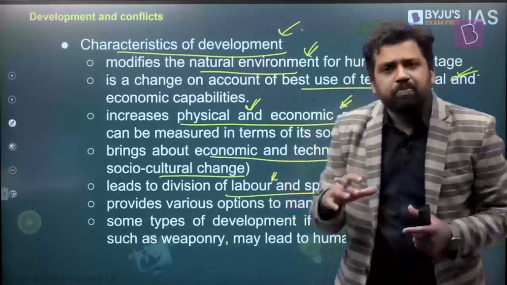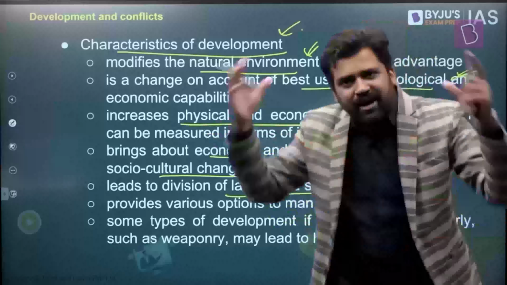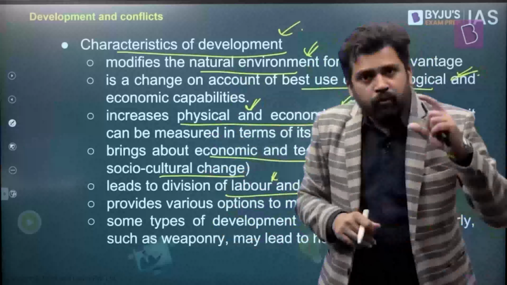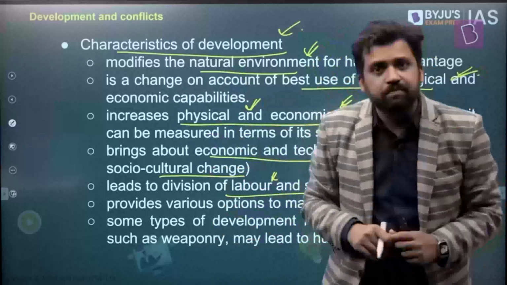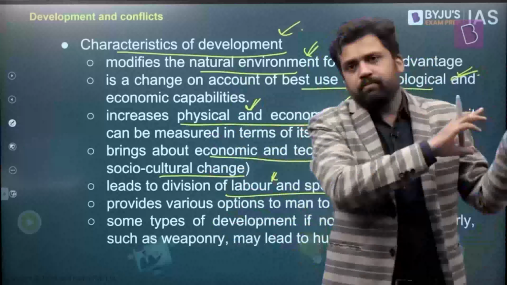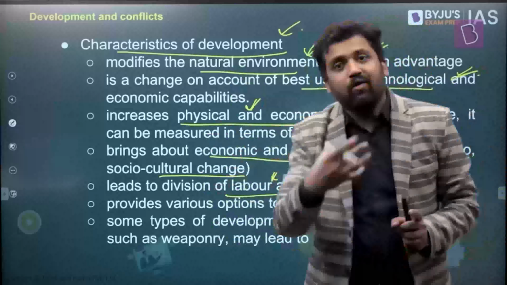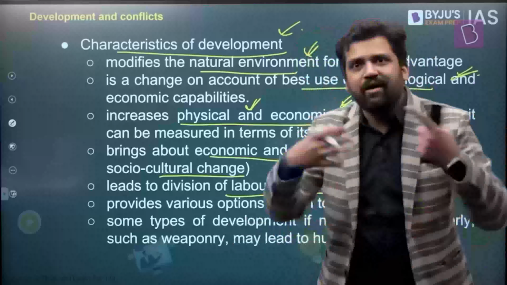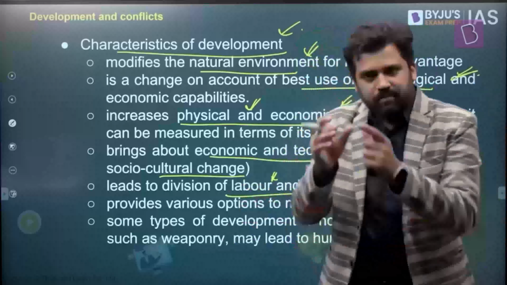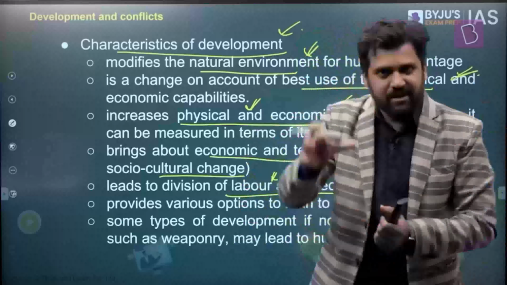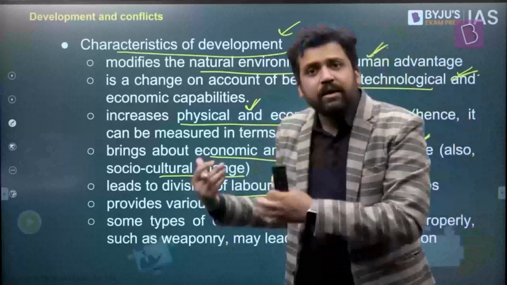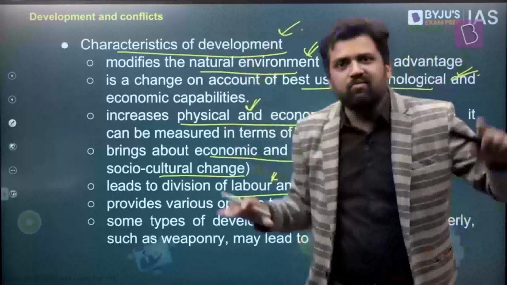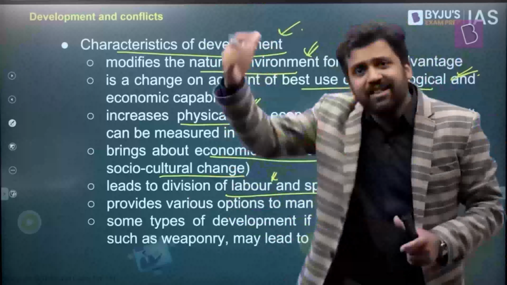Now, what is the meaning of this? If you look at our economy, different kinds of tasks are being carried out, and different individuals are carrying out different tasks, and each individual is becoming specialized in that task. That is called specialization. Look at the economy maybe 100 years back, 200 years back. The number of jobs in those economies will be limited. If you go back 500, 600 years, most likely, predominantly, everywhere it will be an agrarian economy. So the same people are doing a host of things, right? They are participating in agricultural activities and doing multiple things related to agriculture. But look at the economies nowadays, urban economies, for example. Multiple people have different kinds of jobs. Someone is a lawyer, someone is a doctor, someone is a teacher, someone is an engineer, and again within them also there are different kinds of specialization.